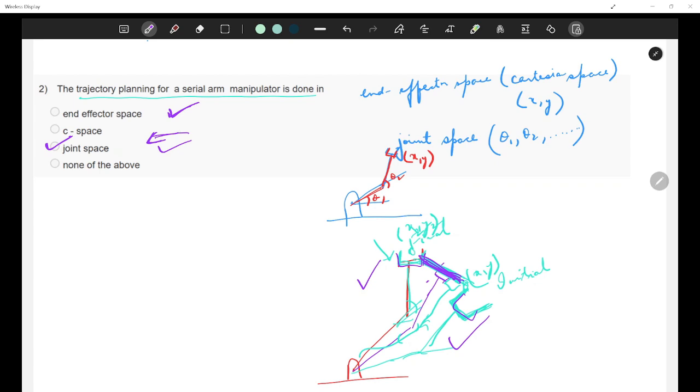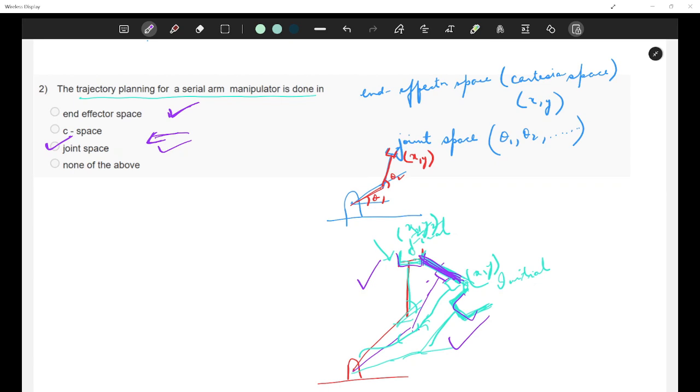Let's see the second option. Configuration space represents the possible joint positions of the robot. It is more of a concept used for motion planning rather than explicit trajectory planning. What I mean is, I basically want to know the positions, I'm not much worried about the angles.